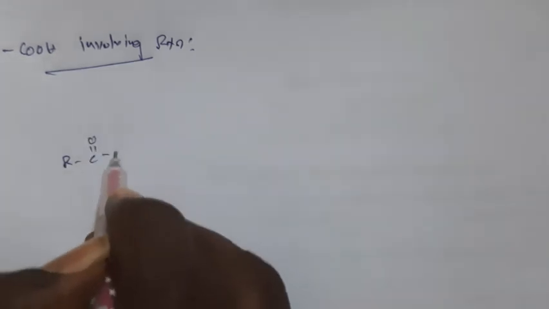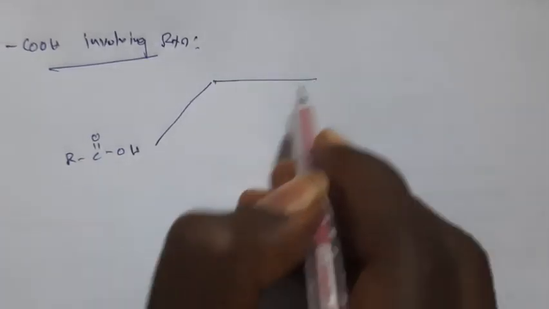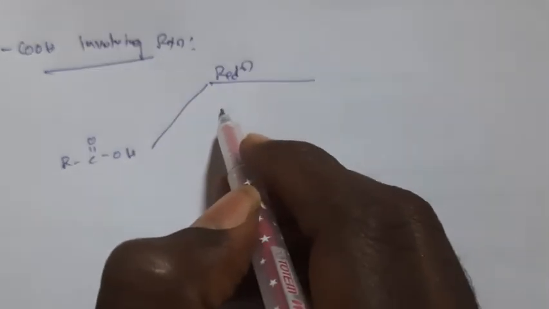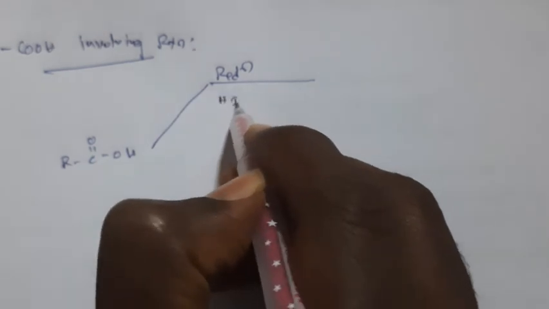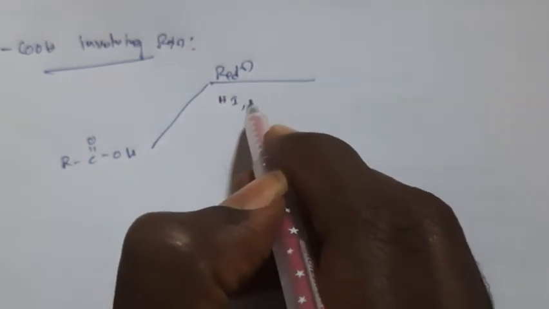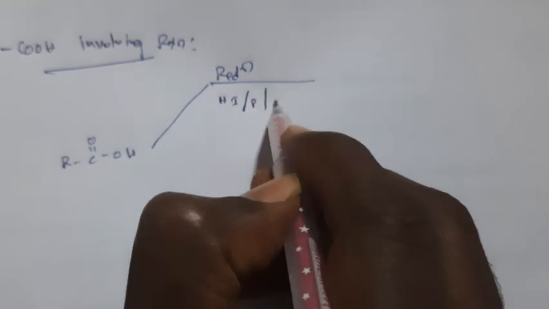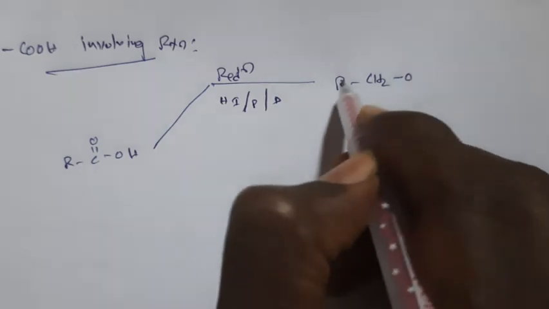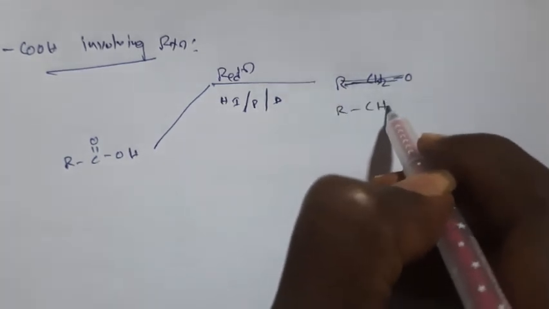Third one is the whole COOH group involving. So what type of reactions are they here? We'll check here: RCOOH, RC double bond O, OH. First one is reduction with hydrogen iodide in presence of phosphorus and heating. You will get RCH2... sorry, here directly you will get alkanes.